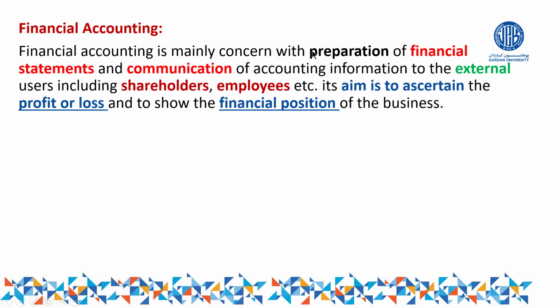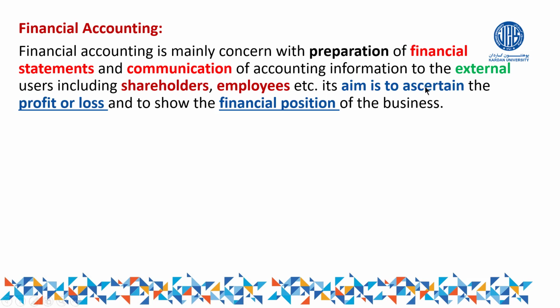As I said, the main responsibility of financial accounting is to prepare the financial statements, and after providing the financial statements, it has to communicate them. To whom? To the external users. We know who the external users of accounting information are. Not only the external users, but of course the shareholders as well as the employees. So now the question is, if they provide the financial statements and communicate them to the external users, what is the purpose of this? For what purpose do they make the financial statements?